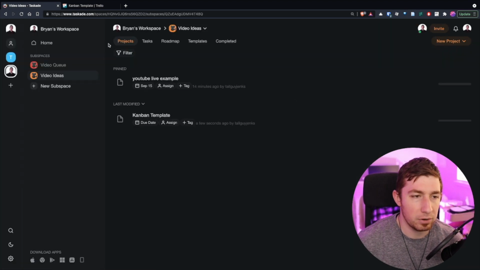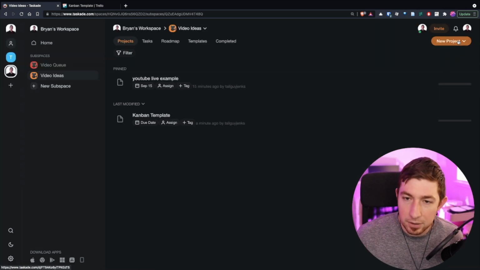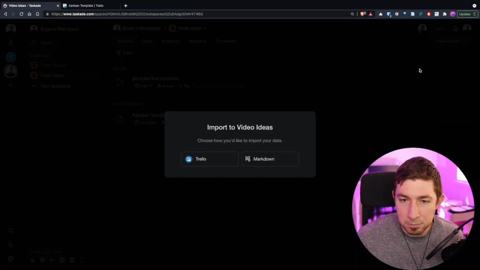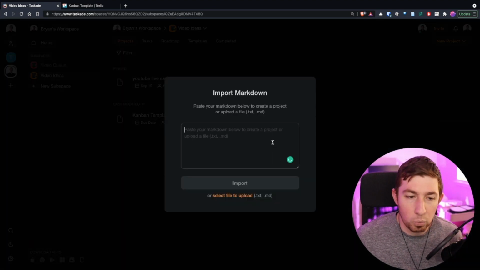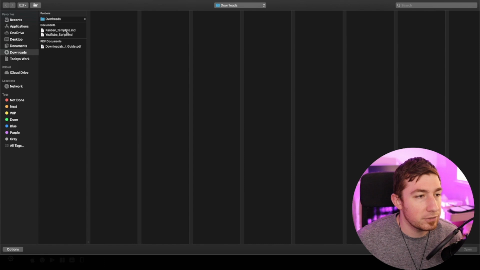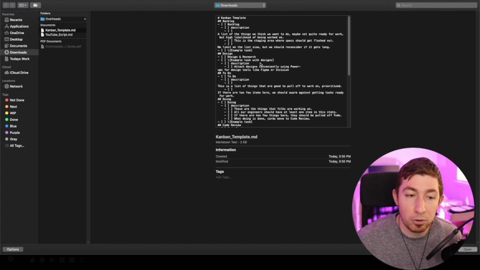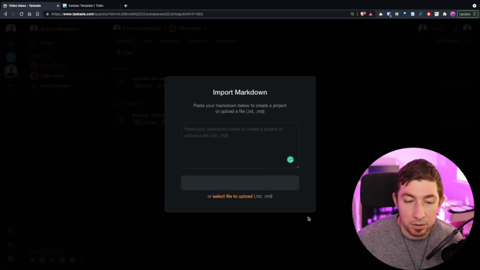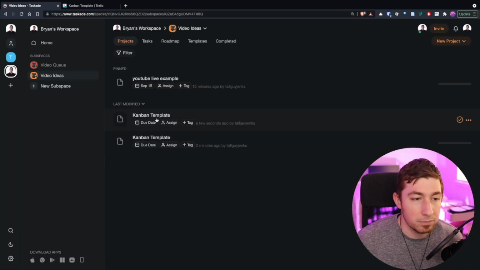How do we import from Markdown? Okay, so let's try this one. Import from Markdown. Where's the Markdown I'm importing? I can just paste it, or I can select a file. So I'm going to select a file, and I just took that Kanban board, exported it to Markdown. I'll show you how to do that later. And we're going to import it as Markdown. There we go. So a few seconds ago, it's this one.